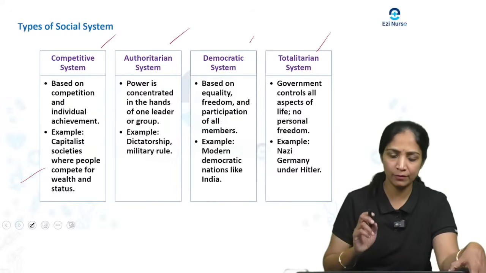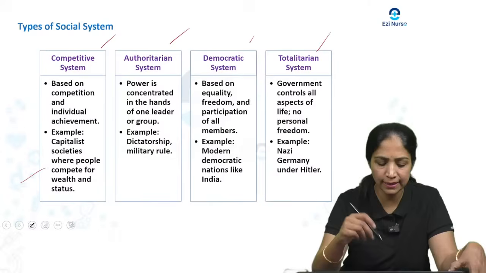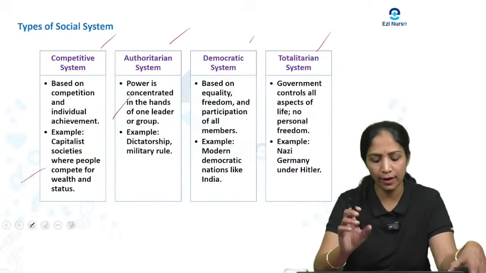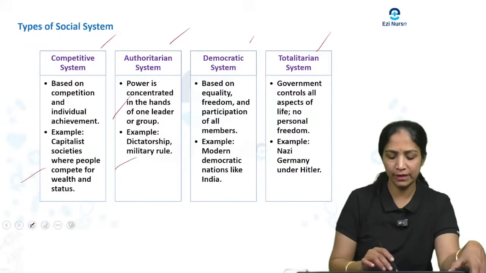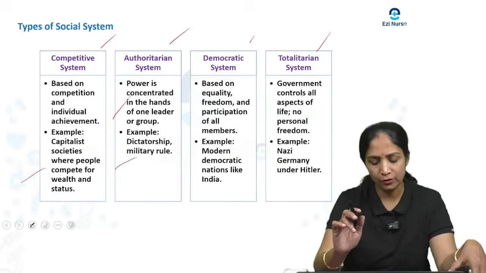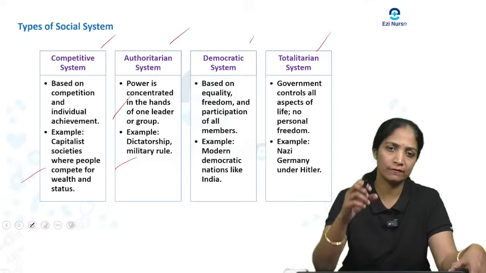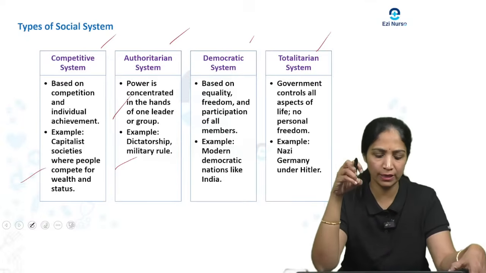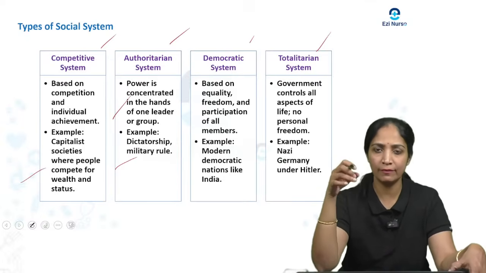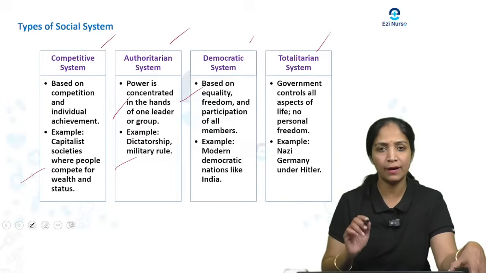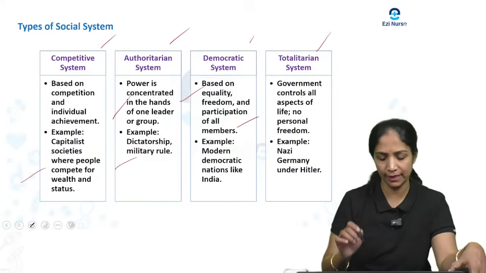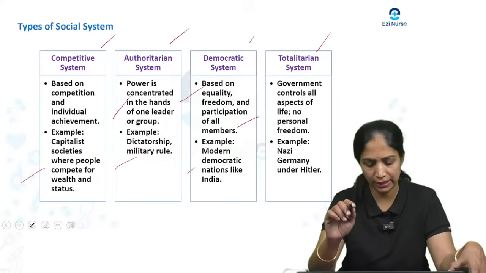Then the authoritarian system, where power is concentrated in the hands of one leader or a group. For example, a military rule or a dictatorship, where the head maintains all the rules and regulations. Then the democratic system, based on equality, freedom and participation of all members, for example a modern democratic nation like India.